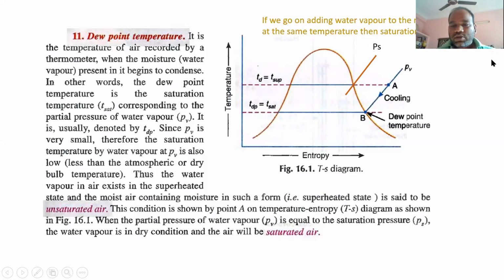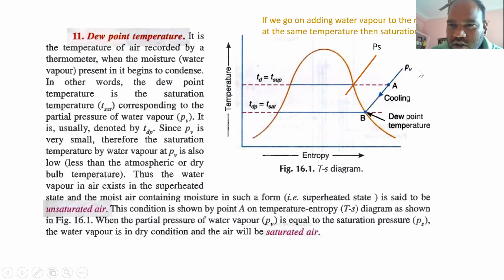So the saturation temperature corresponding to that pressure, we will check whether that vapor is in saturated condition or superheated condition. So corresponding to that pressure, your saturation temperature will be very low. Normally, your water vapor stays in the mixture as superheated vapor. Okay.